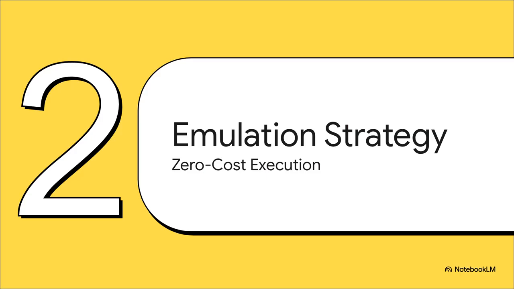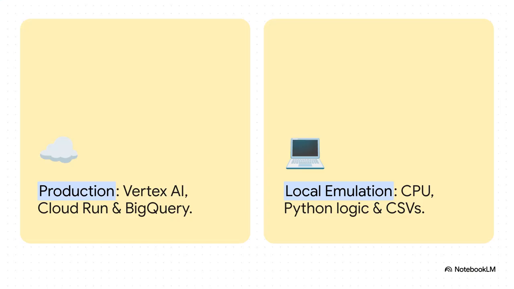Touching on the emulation strategy next, let's talk about how we actually built this under strict Capstone budget constraints, utilizing a unique zero-cost approach. This is our primary technical differentiator. We originally designed APIs for Google Cloud, using Vertex AI, Cloud Run, and BigQuery. But to maintain architectural integrity without blowing the budget, we locally emulated those exact enterprise components right on a Kaggle CPU. We pulled this off using deterministic logic, in-memory dictionaries, and CSV datasets.